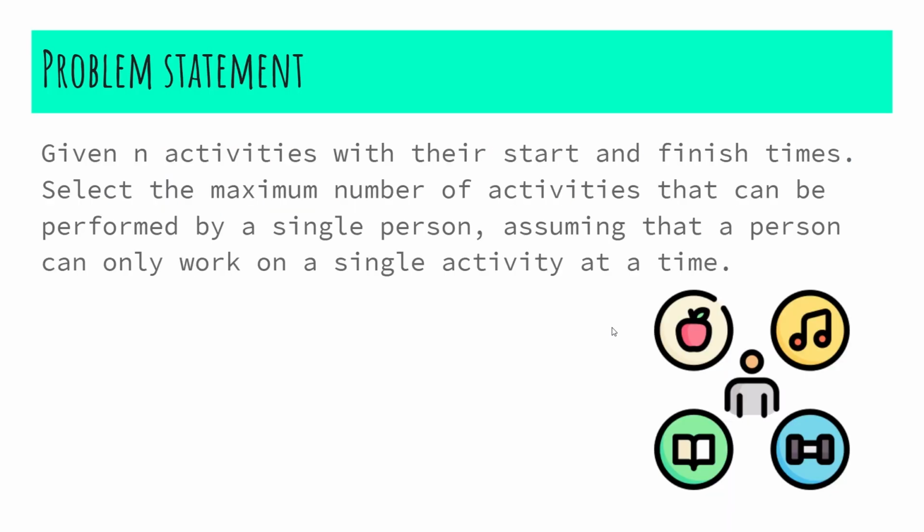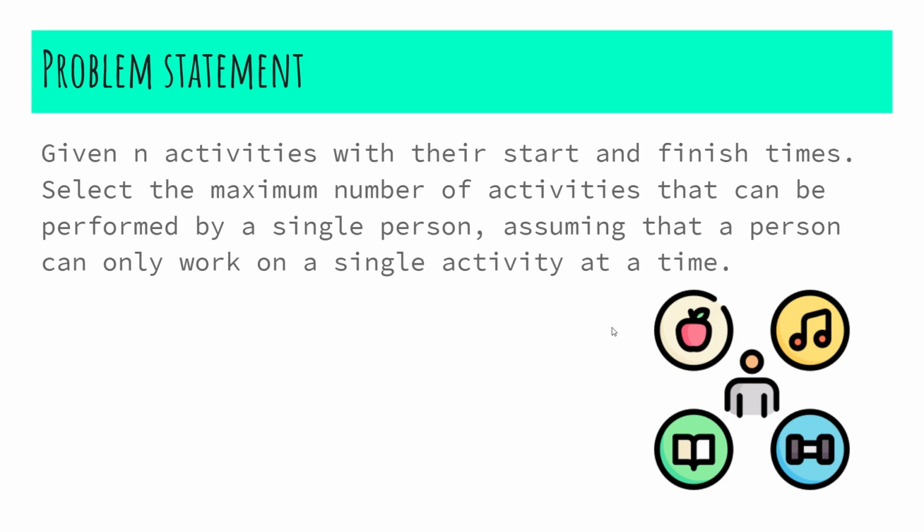Let's look at the problem statement. Given n activities with their start and finish times, we need to select the maximum number of activities that can be performed by a single person, assuming that the person can only work on a single activity at a time.